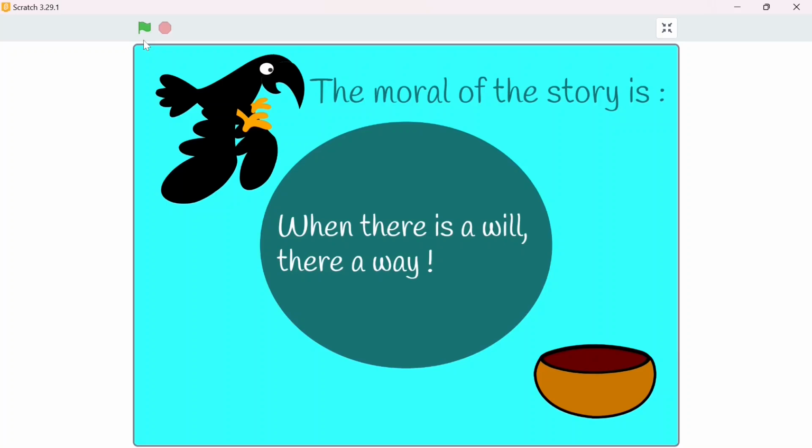Very good. Did you enjoy this story? There are so many things we have learned in the story about the background scrolling, how we put the animations, show and hide effect, and we can change the different costumes as well with the dialogue writing. And also you can use the text to speech to understand how you can use different sounds in Scratch.